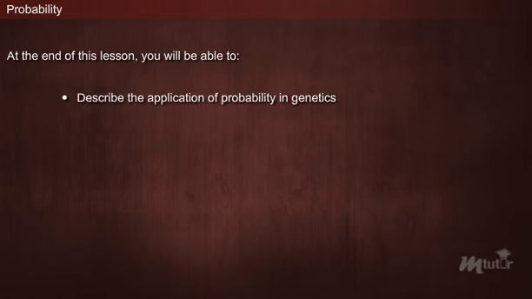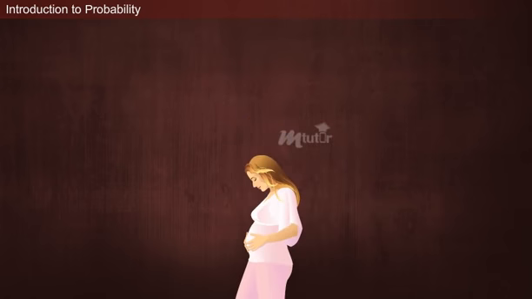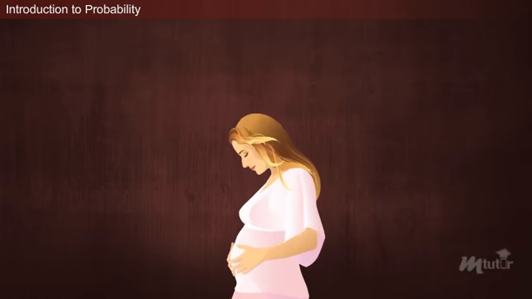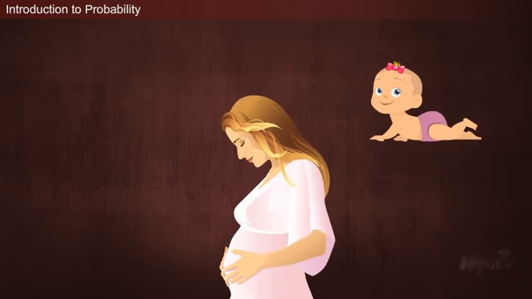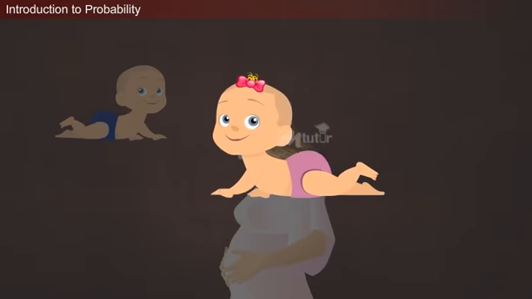Probability. At the end of this lesson, you will be able to describe the application of probability in genetics. Giving birth to a child is rebirth for a mother. We all know that she will either give birth to a girl or a boy child. But what are the chances for a mother to give birth to a girl baby alone?